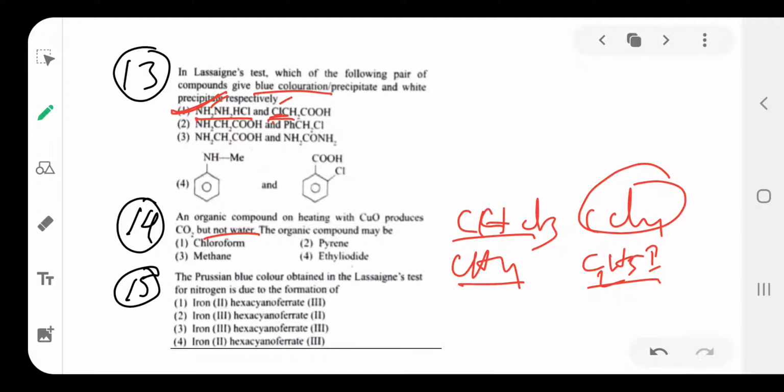So it does not give H2O on heating. Only it gives carbon dioxide. The carbon is removed in the form of CO2. Here hydrogen is not there, so H2O is not formed. Option is 2.